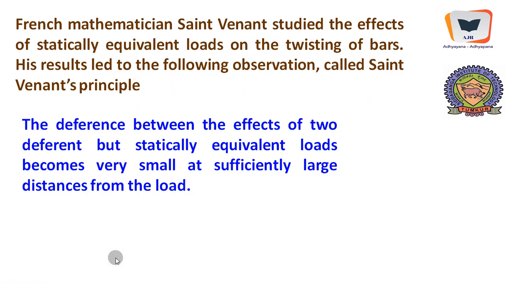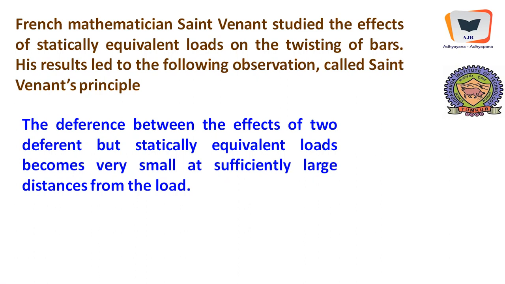And Saint Venant, a French mathematician, studied the effect of statically equivalent loads on the twisting of bars, and his results were extended to be applicable for any kind of load as such. The essence of his principle is that the stresses in the vicinity of the applied load tend to be hugely concentrated.